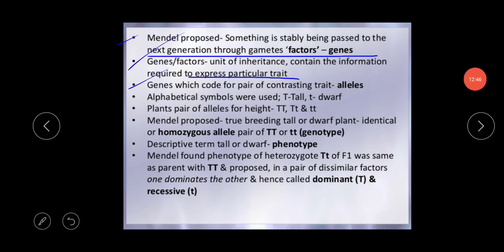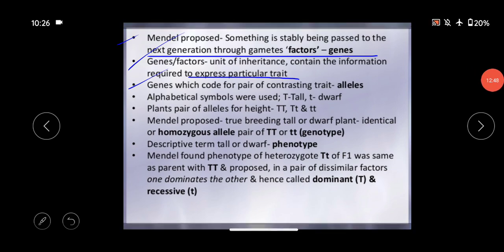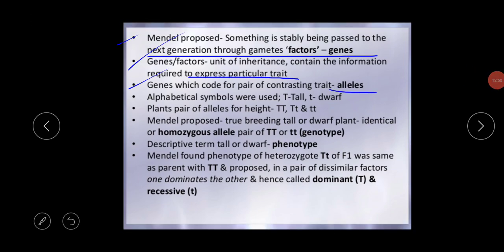Next thing is the genes which code for a pair of contrasting traits, that's called the allele. Already I have discussed, so what is the meaning of allele? Genes which code for a pair of contrasting traits are known as the alleles or the allelomorph. What is the meaning of this? They are slightly different forms of the same gene.